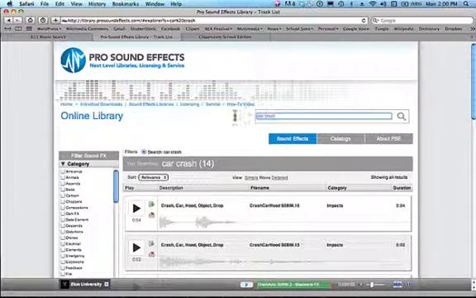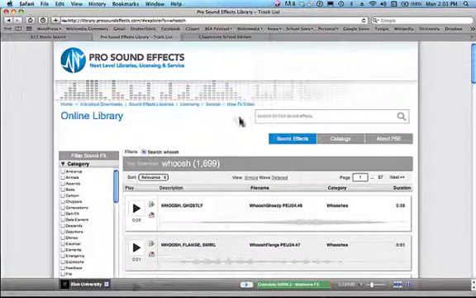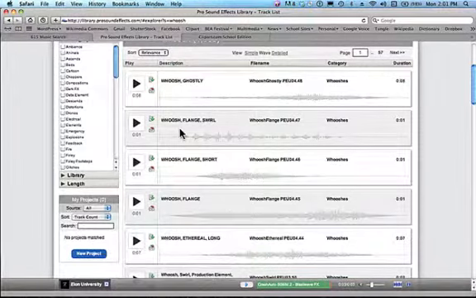Let's take a listen to a few other types of effects that might come in handy. There's nothing better than a good whoosh when you're looking for a transitional sound effect or a motion sound effect to attach to a video transition or to an animation. Well, here's several different whooshes that have popped up, and we'll take a listen to some of these.